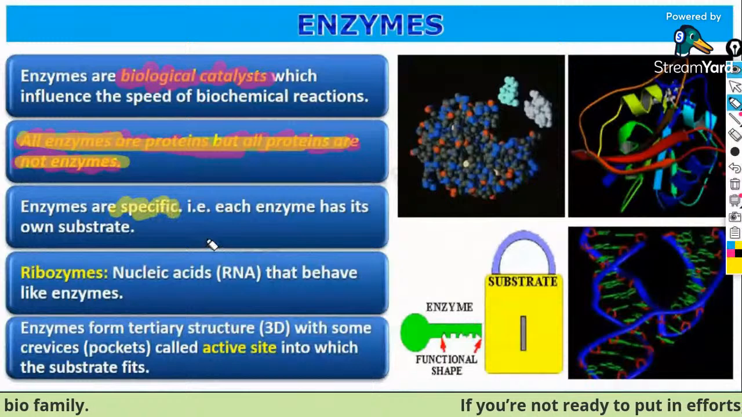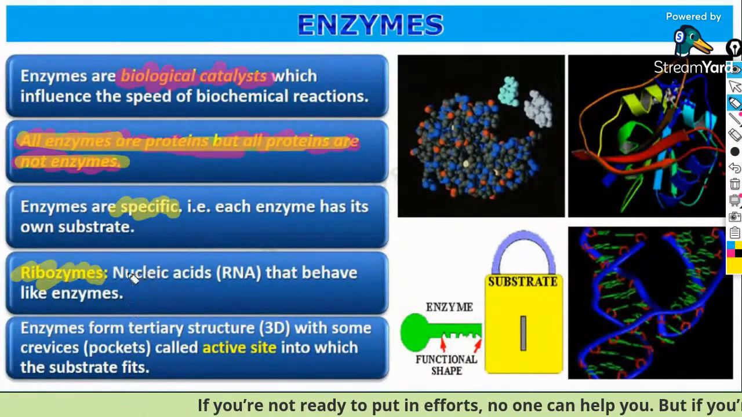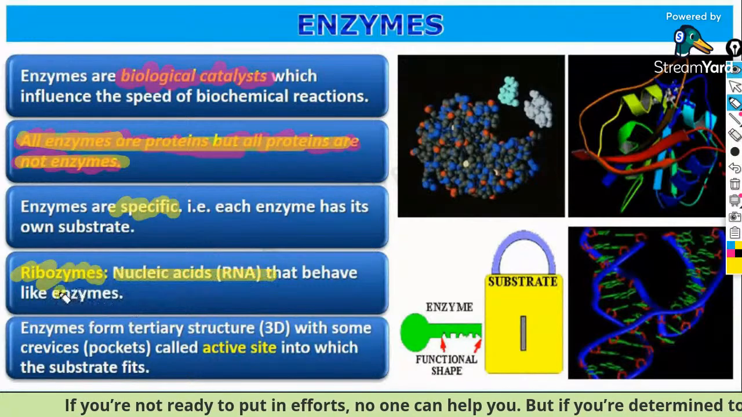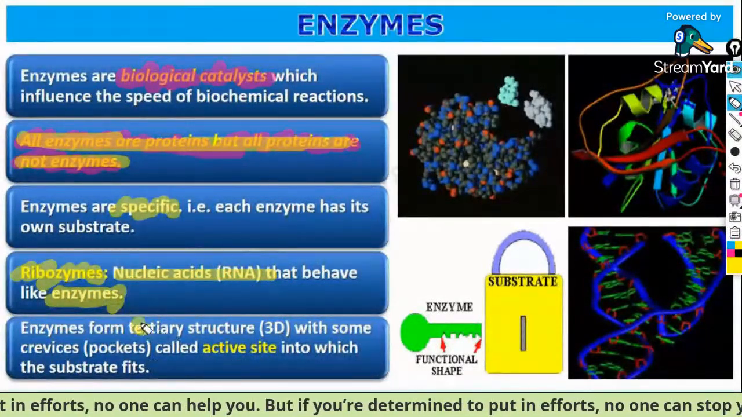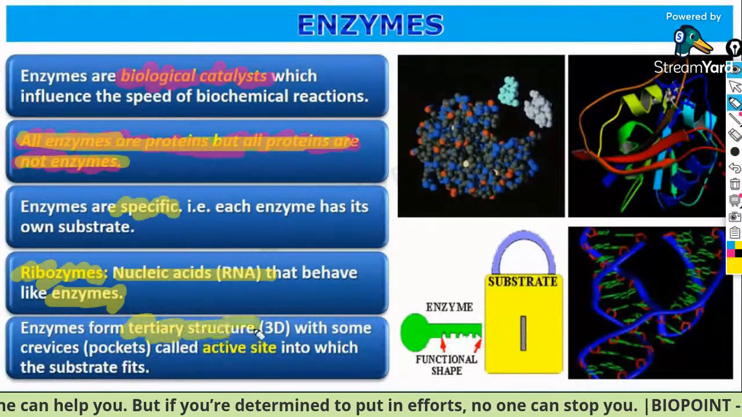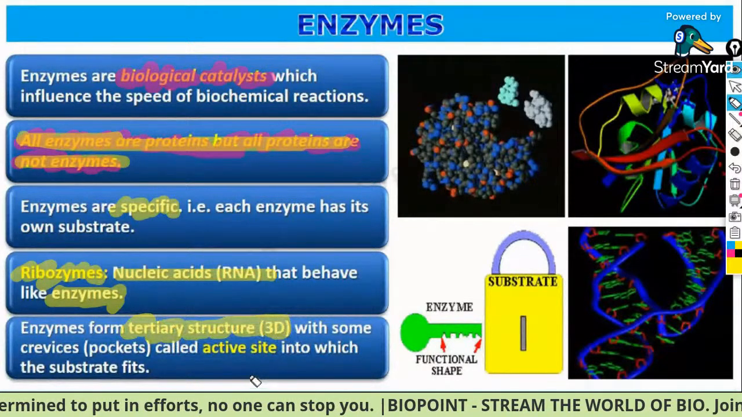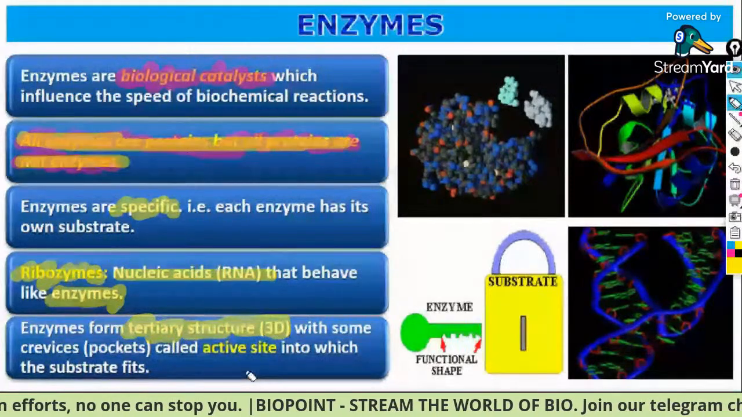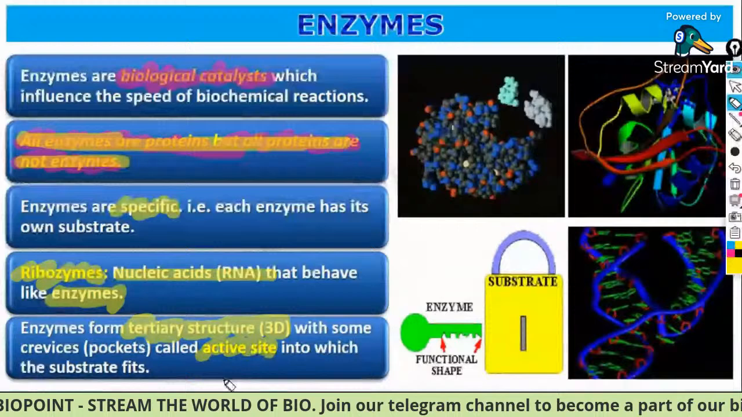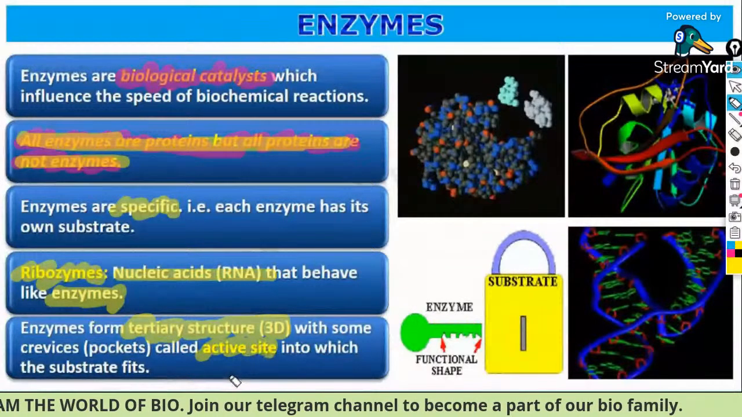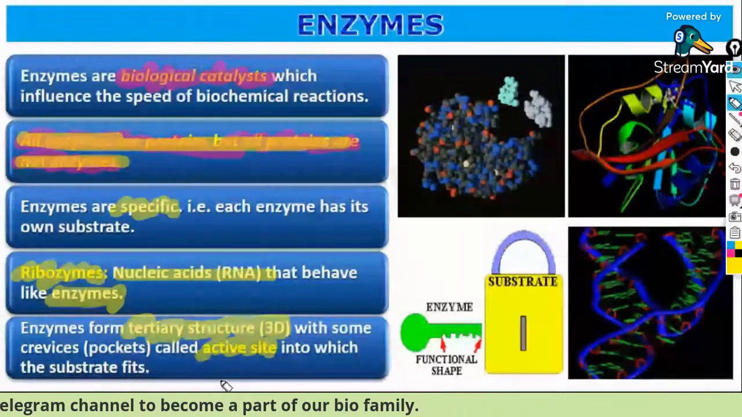Enzyme is specific, that is, each has its own substrate. Ribozyme, another previous year question. It is a nucleic acid, guys, an RNA that behaves like an enzyme. An enzyme forms a tertiary structure. We have already studied that for the biological activity of an enzyme, the protein should exhibit a tertiary structure. So those enzymes form a tertiary structure that has a certain site called the active site into which the substrate fits. Guys, just remember the lock and key mechanism.